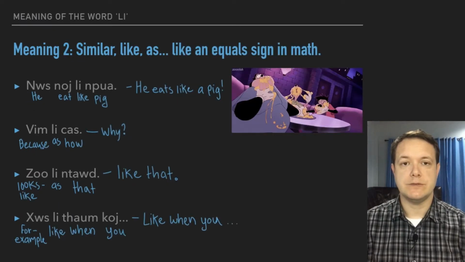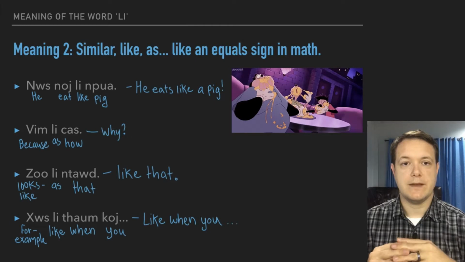Another way to use the word li, and this is perhaps the most common way, is it's similar to the word like or as. We can think of it kind of like an equal sign in math. It's saying that the thing on the left side of the word is somehow similar to or the same as the thing on the right side of the word. So we have a few examples, and then we have a few examples that are more abstract, but hopefully we can make them make sense.